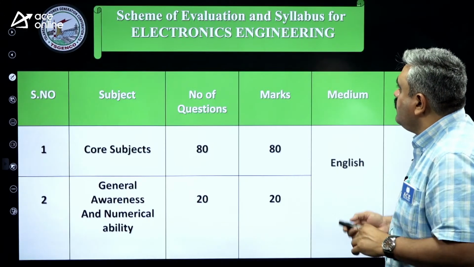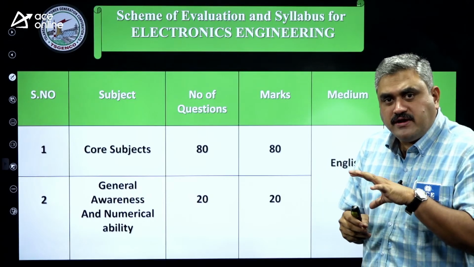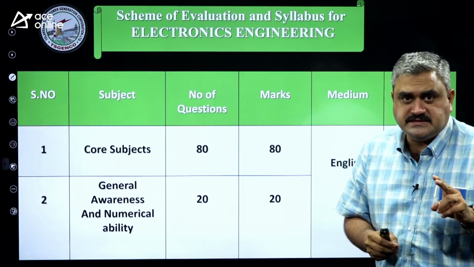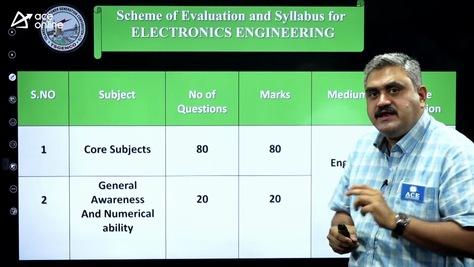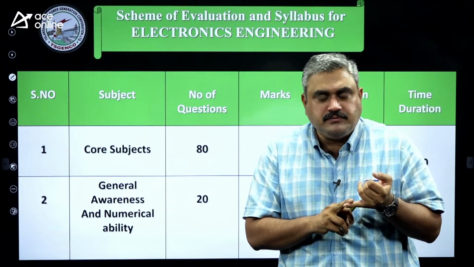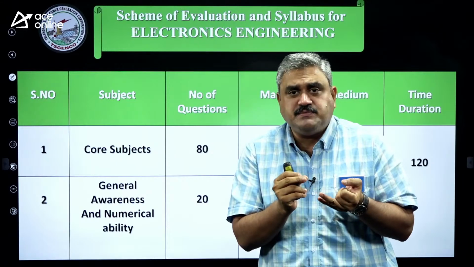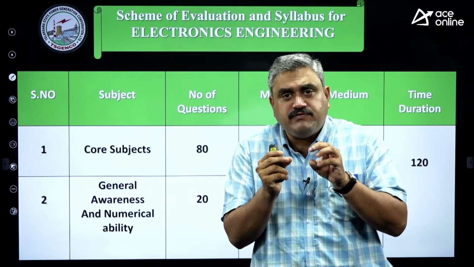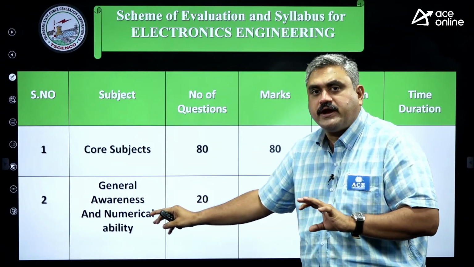Now, this is the scheme of evaluation and syllabus. First, let us see what the scheme of your question paper is. Your question paper consists of two parts. One is the core subject, that is your electronics branch, and the second one is general. General in the sense it contains aptitude, and questions related to normal English language, that is articles, prepositions, fill in the blanks. A small part of that might be added. That is what you get in general awareness and numerical ability.